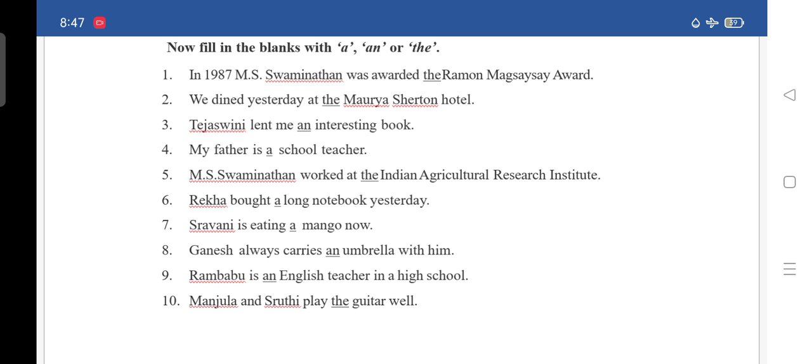See the first one: In 1987, M.S. Swaminathan was awarded the Raman Magsaysay Award. In the blank you have to write the.